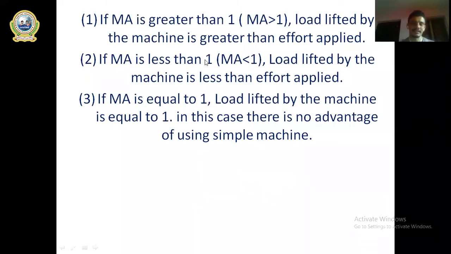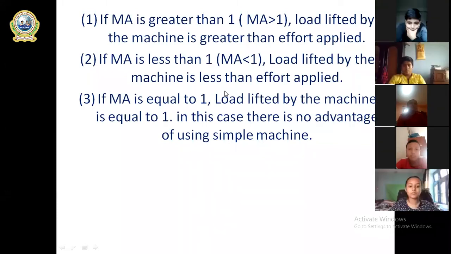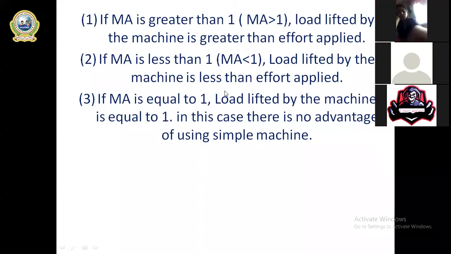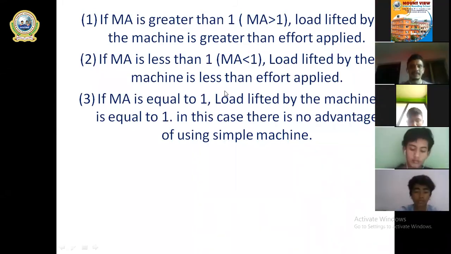And in condition number 2, when MA, the mechanical advantage, is less than 1, I hope you are listening to me. When MA is less than 1, the load lifted by the machine is less than the effort. Load is less, effort is more. See the condition there. Load lifted by the machine is less than effort.